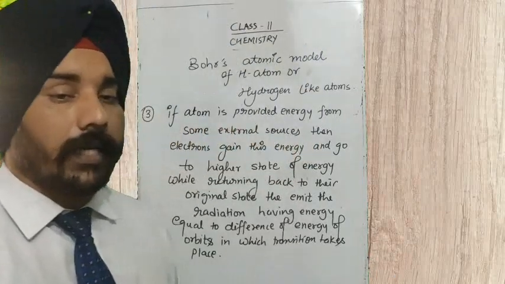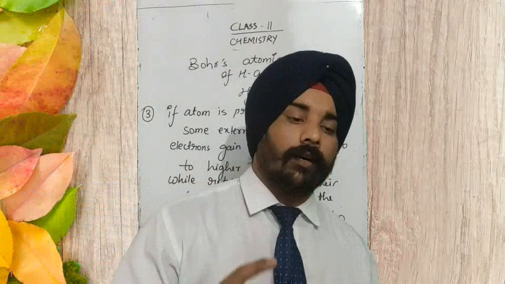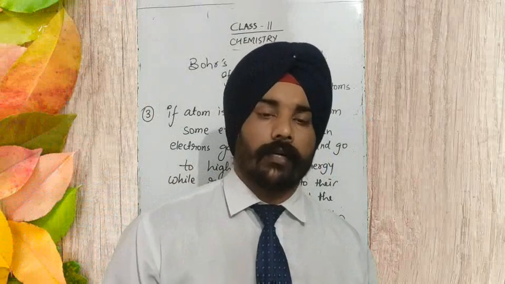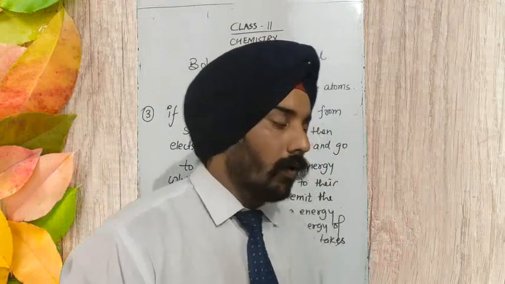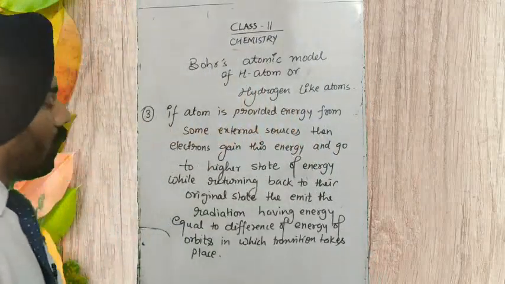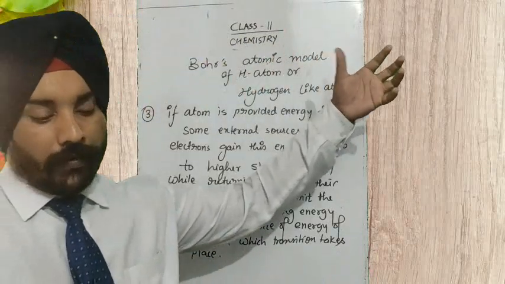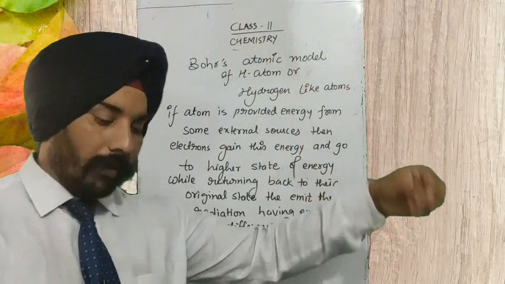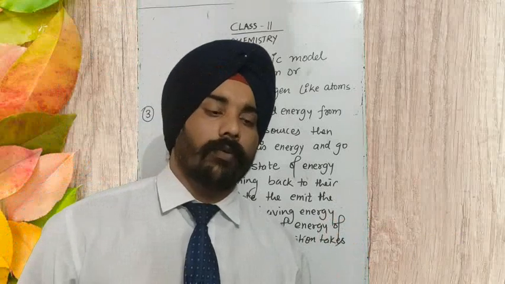The same thing he has told. I have told you that he used the idea of Planck's quantum theory as well as the atomic structure of the hydrogen atom that was discovered by a number of scientists. So from Planck's quantum theory, he used the idea of angular momentum, in which the angular momentum will be an integral multiple of h upon 2 pi.